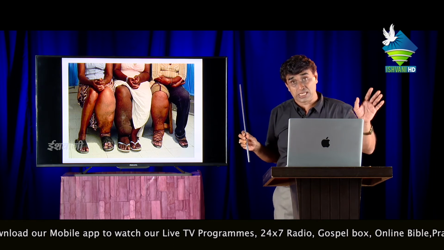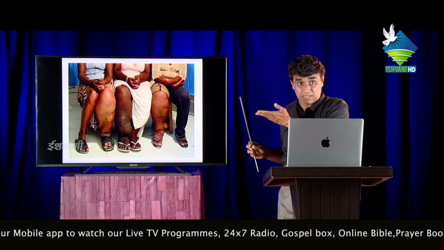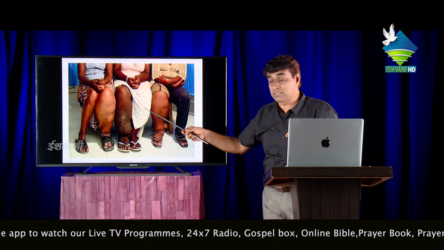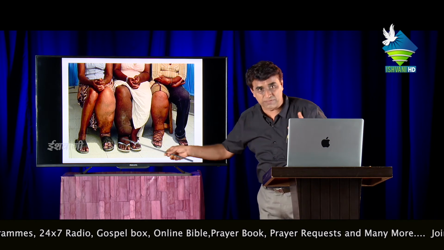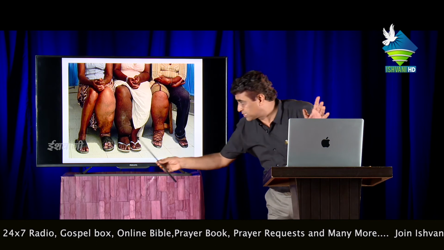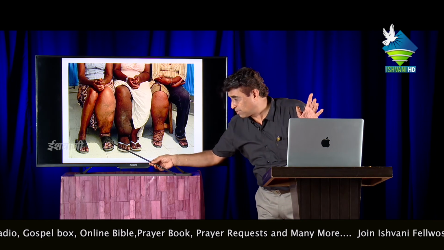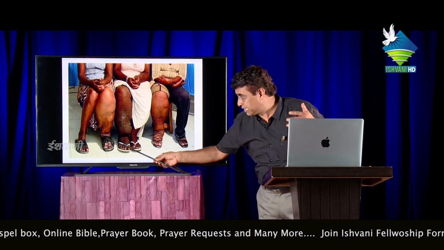The incubation period extends up to one year. They are tolerating a dangerous effect, even the affected area is without sensation. A dangerous disease, a total infection. You cannot see where the fingers are, the appearance of the fingers is lost. Where is the thumb? Where are the other fingers of this foot? You cannot easily identify them.